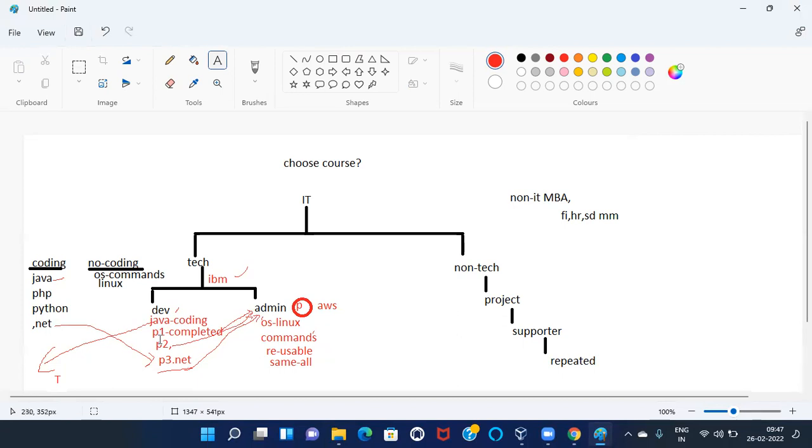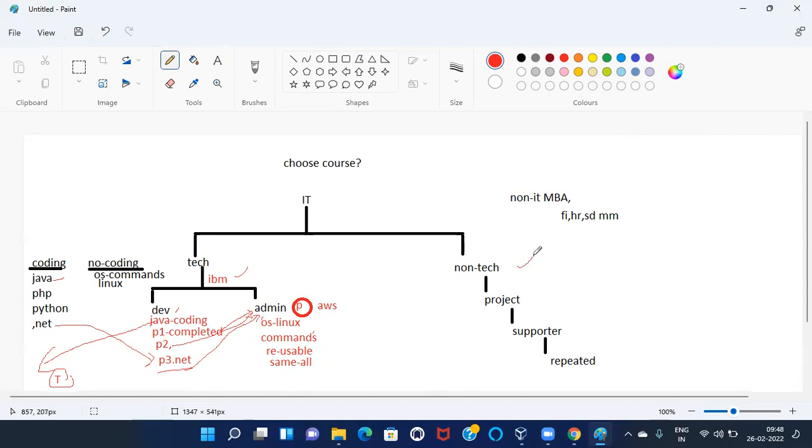Here the developer does complete coding. This is the time to choose your path. My brother suggested going for Java. Are you capable of doing coding or not? First check yourself. And do you want to keep your job permanently or temporarily? Check which technology belongs to admin jobs. Check your course. So these are the things. Now you can choose your path in the IT sector.